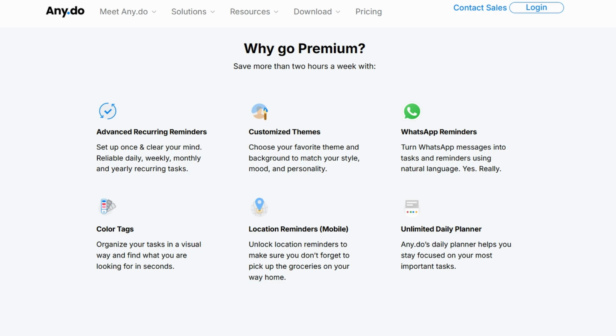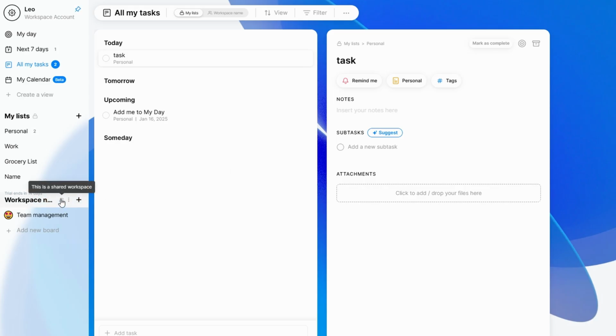Whether you're organizing your life, managing a team, or just trying to get through a busy week, this platform has your back. Try it out, experiment with the features, and see how much smoother your days become.